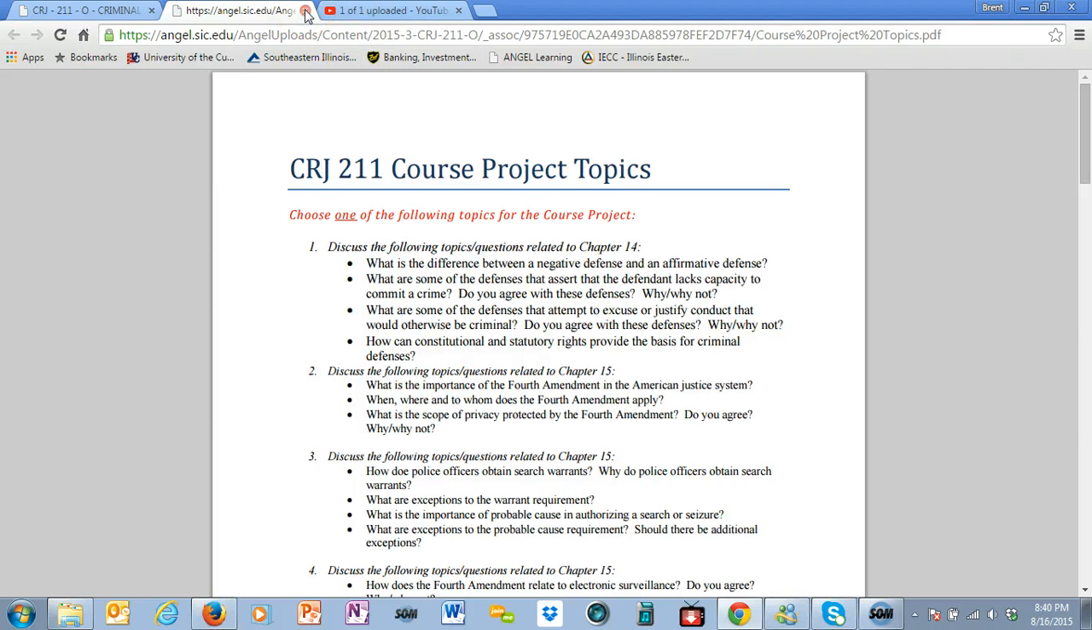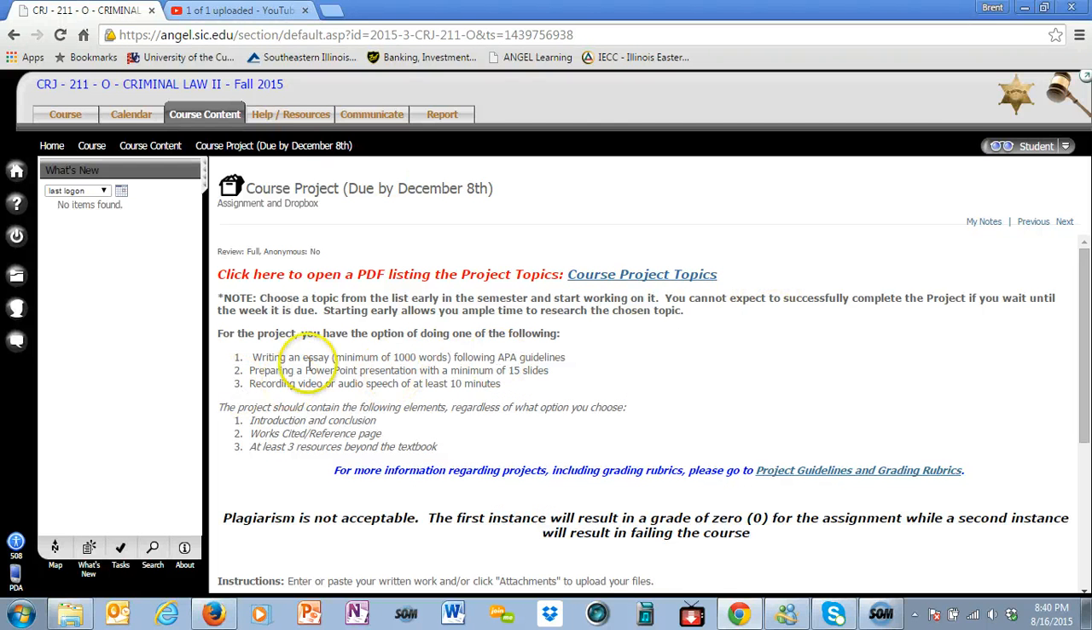If you find one that looks interesting but you're a little confused as to everything that's required as part of that, please get a hold of me and let me know. You'll also see that you have 3 options here, an essay, a PowerPoint, or a speech. And there are certain requirements. You'll see again a link to the project guidelines and grading rubrics, which will provide even more information and how I'm going to grade each of those projects for you to look at.